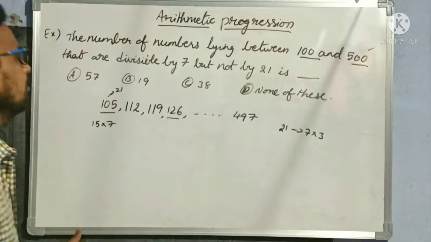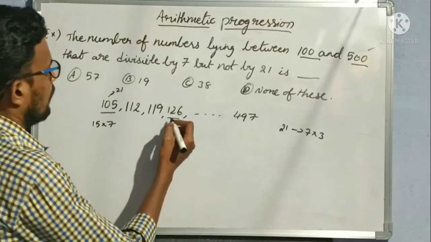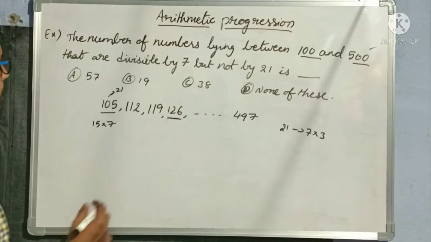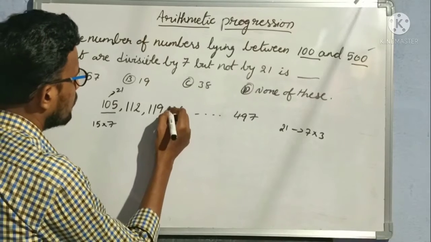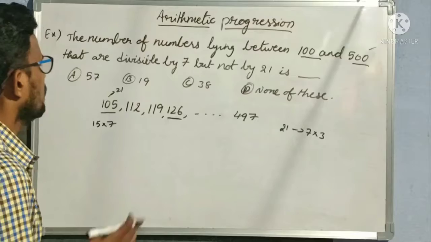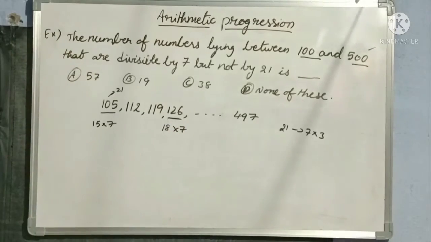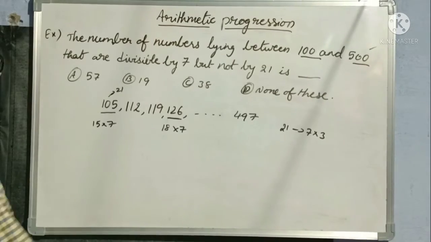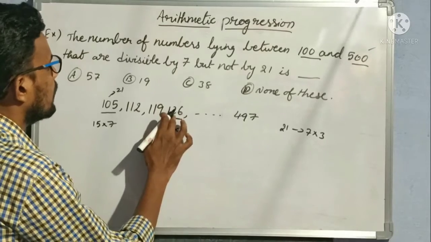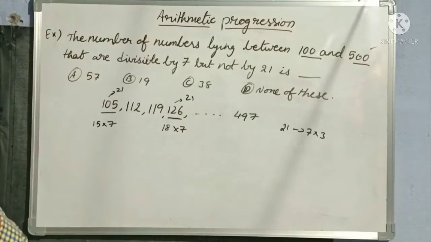But when we come to 126, 126 is divisible by 7, right? How many times? 18 sevens are 126. In the same way, 126 is divisible by 3 also. See here, 1 plus 2 is 3, 3 plus 6 is 9. So this number is also divisible by 21.